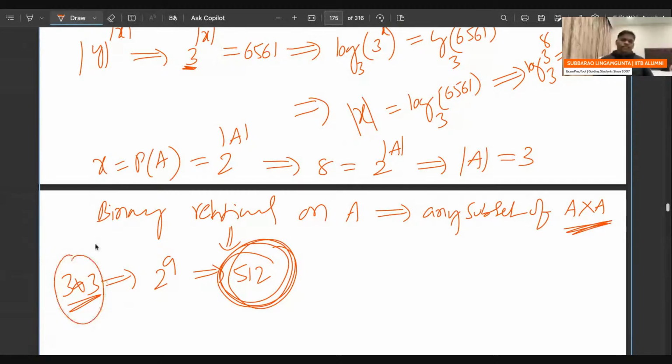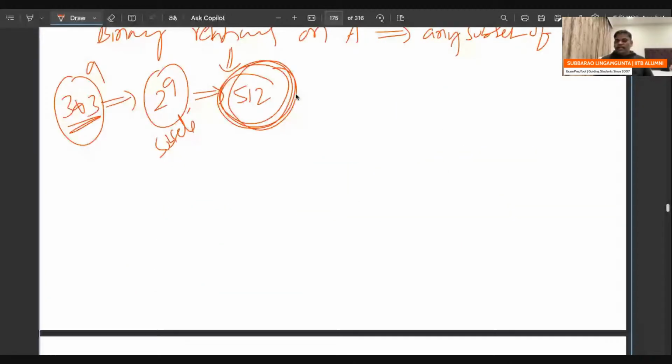Now the question is, out of them, how many are reflexive and how many are irreflexive? Remember, there are 512 total relations. We have to verify how many are reflexive and how many are irreflexive.